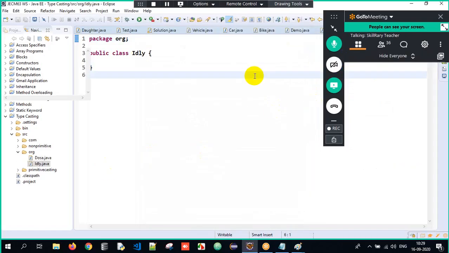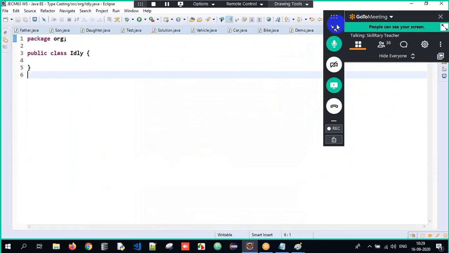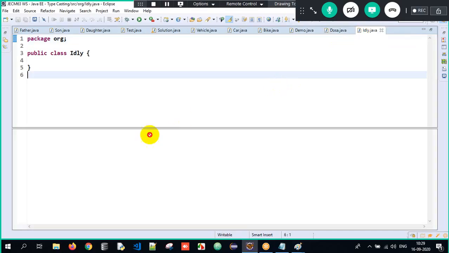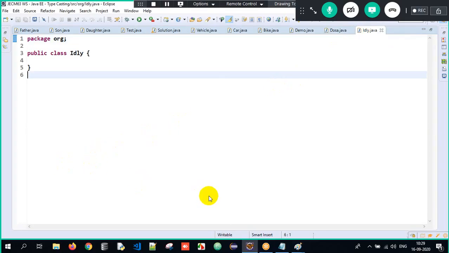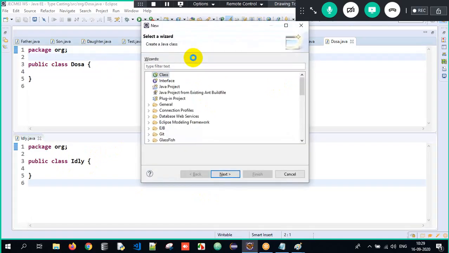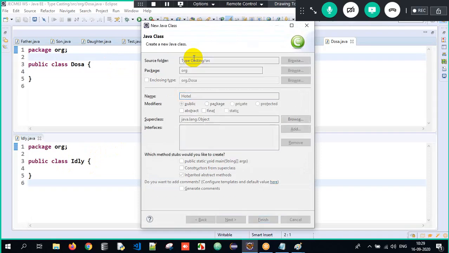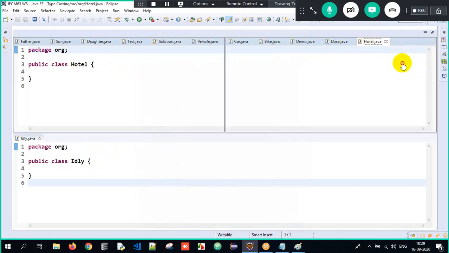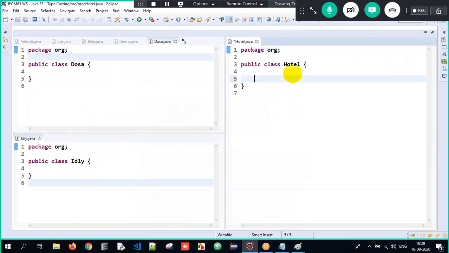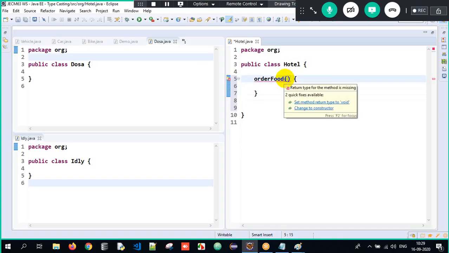So now I will tell you one common fact here. Observe carefully. For the people who still have confusions, concentrate properly. So I have two classes here. What are they? Idli class, dosa class. Then I have a class called hotel here. So now you want to order some food, so you will have a method called order food method. Based on the choice, you are deciding the food you want to order.